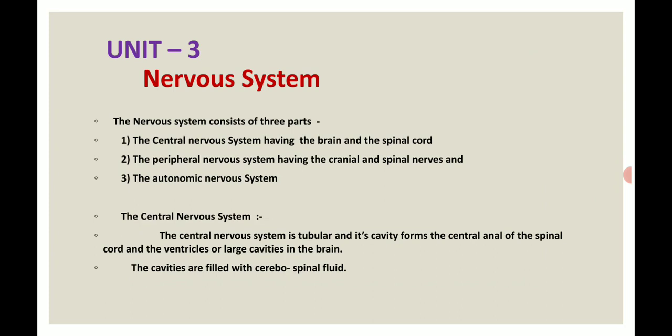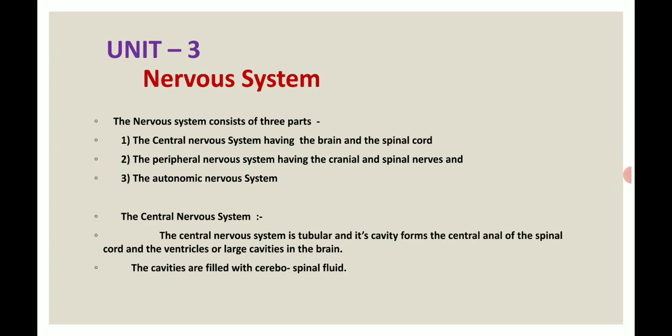The central nervous system has the brain and the spinal cord. In it we are seeing the structure of the brain. The central nervous system is tubular, and its cavity forms the central canal of the spinal cord and the ventricles, or large cavities, in the brain.